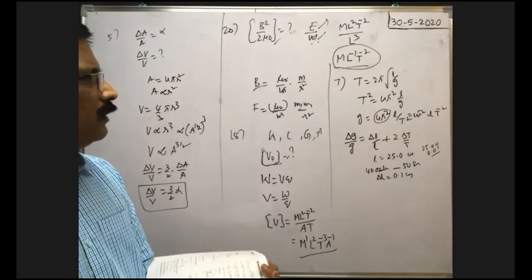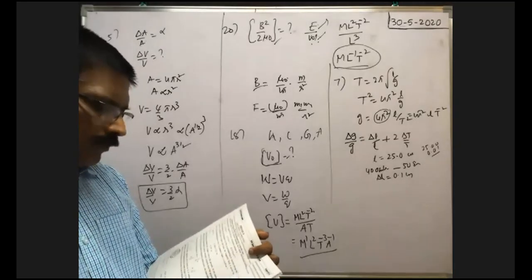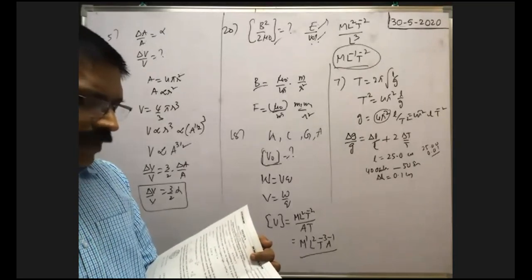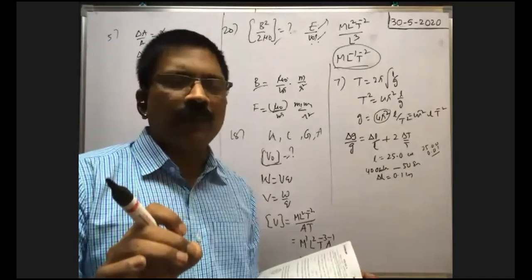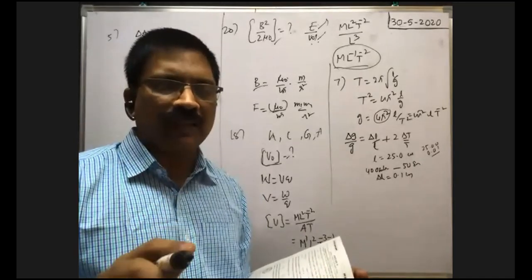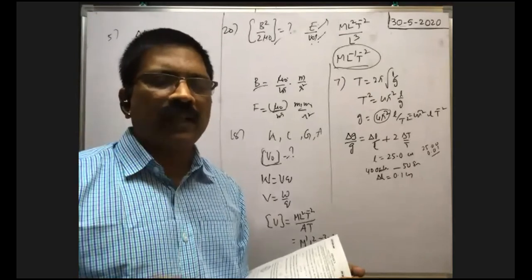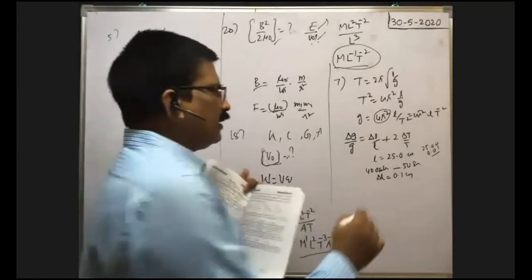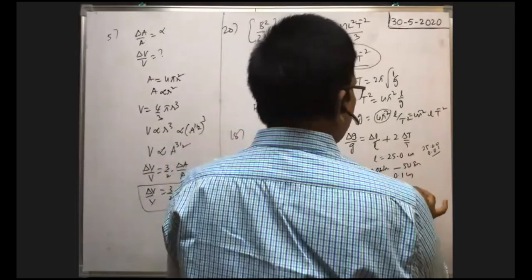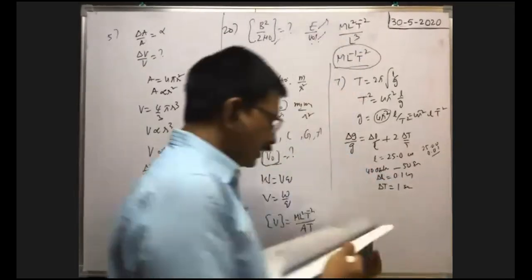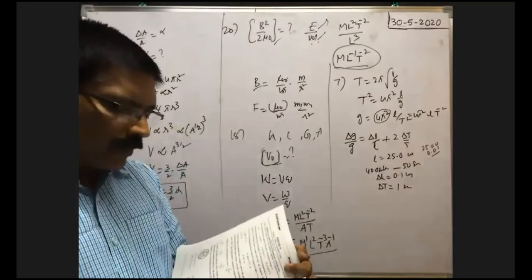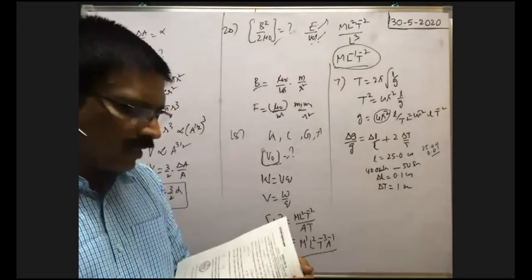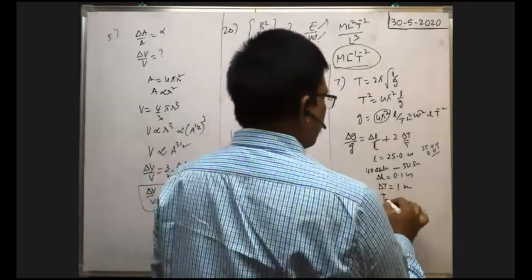Next, here we are given the resolution of the stopwatch as 1 second. That means the minimum time that can be measured with the help of the stopwatch is 1 second. That is the maximum possible error in the time measured by means of a stopwatch. That's why delta t is given as 1 second. The total time measured is 50 seconds, the time taken for 40 oscillations.